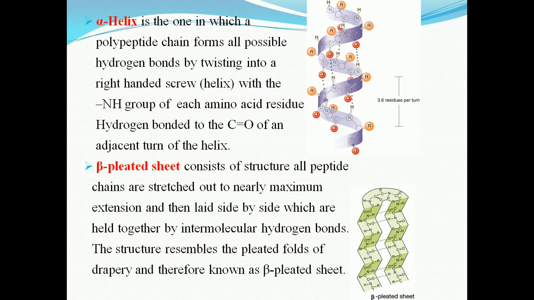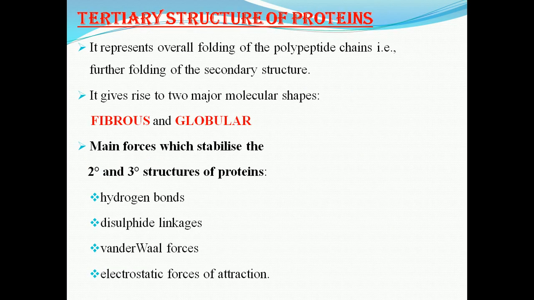Beta-pleated structures. The beta-pleated structures consist of polypeptide chains which are stretched out to nearly a maximum extension and then laid side by side, held together by intermolecular hydrogen bonds. The structure resembles the pleated folds of drapery, and therefore it is known as the beta-pleated sheet.